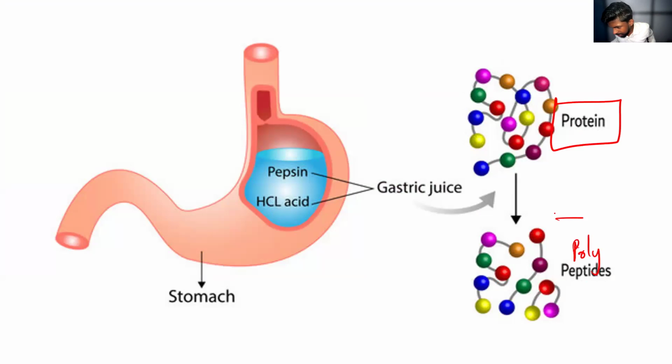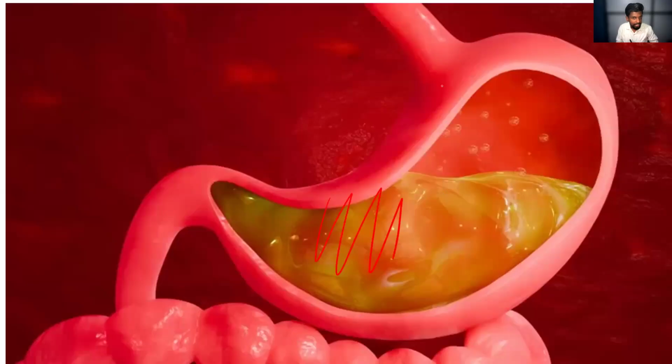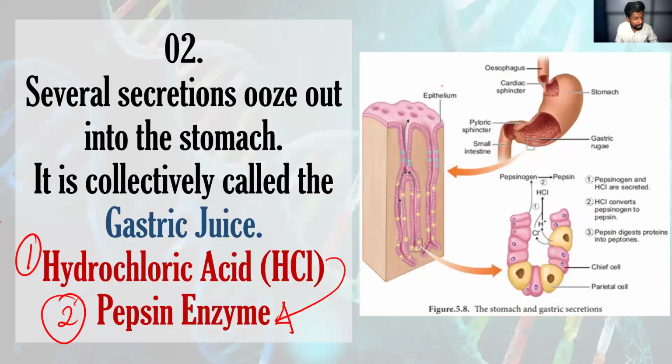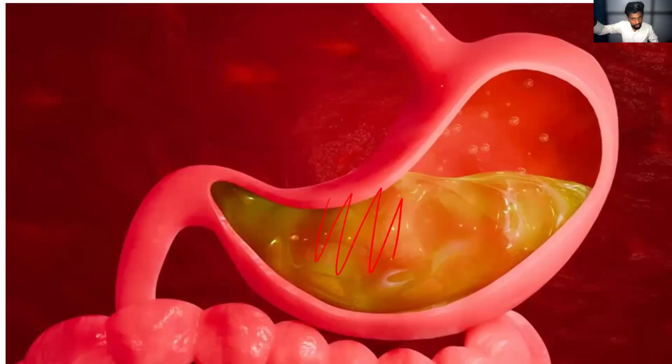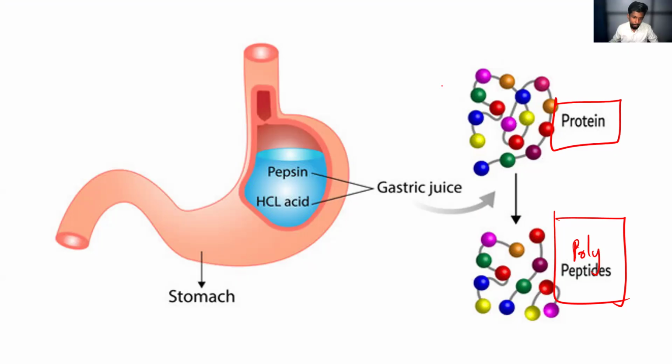So the chemical digestion, the second one we are discussing here, is regarding the pepsin. Earlier we discussed the chemical digestion in the buccal cavity, and now the second one: the protein is converted into polypeptides. That is the function of the pepsin enzyme. Hydrochloric acid activates the pepsin enzyme, and pepsin converts the protein into polypeptide.